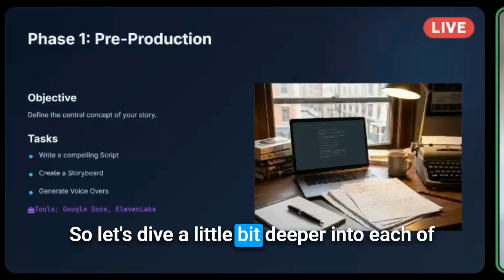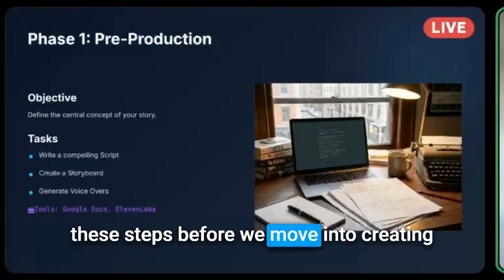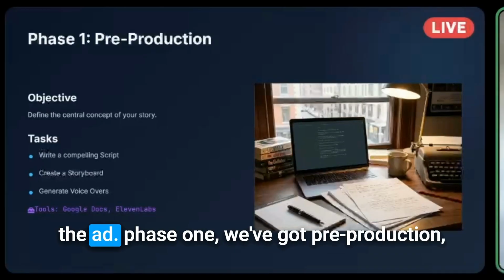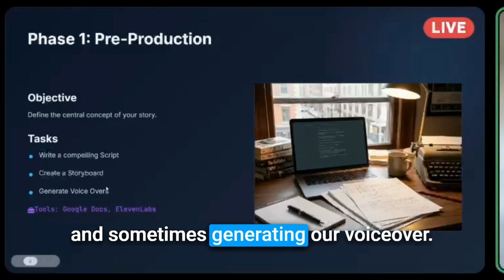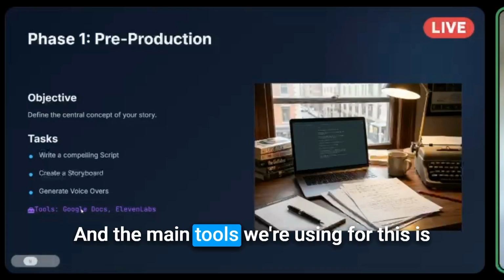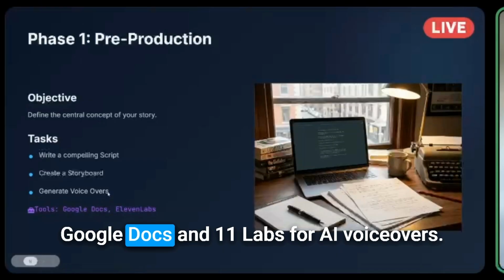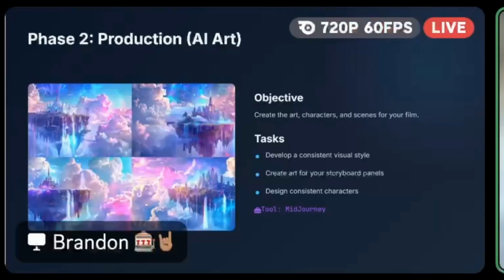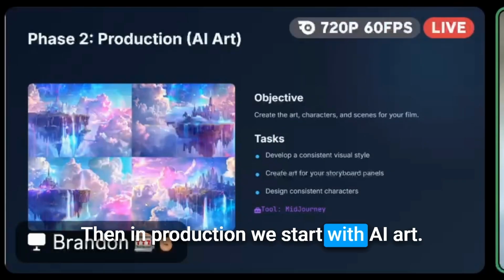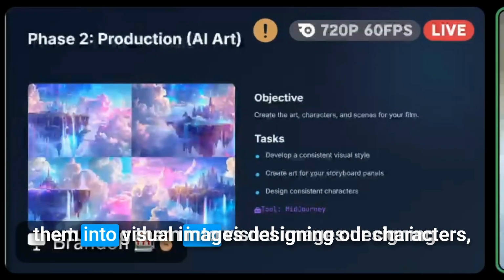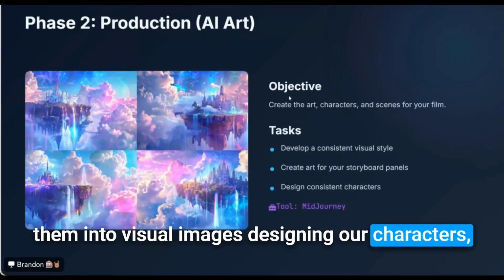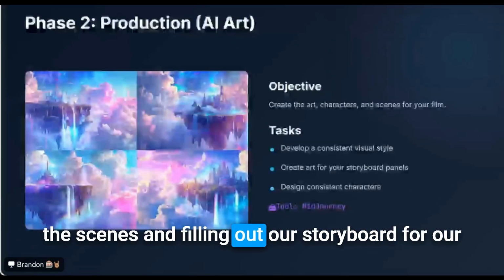So let's dive a little bit deeper into each of these steps before we move into creating the ad. Phase 1, we've got pre-production. We're writing a script, creating a storyboard, and sometimes generating our voiceover. And the main tools we're using for this is Google Docs and 11 Labs for AI voiceovers. Then in production, we start with AI. This is where you're taking your ideas and turning them into visual images, designing our characters, the scenes, and filling out our storyboard.